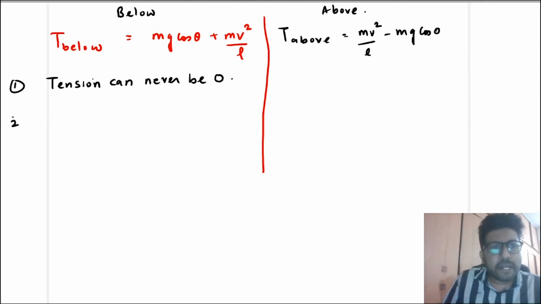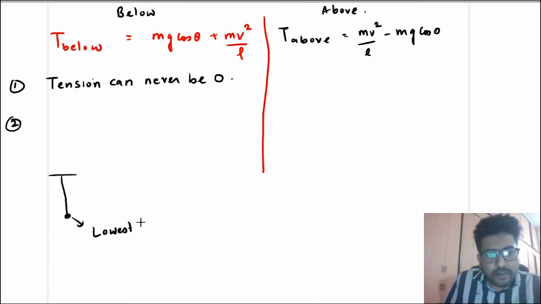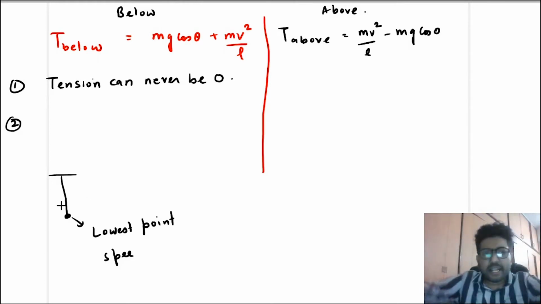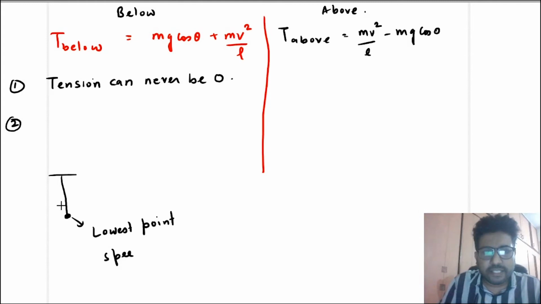Okay, second, see, this is the lowest point. This is called the lowest point. Now at the lowest point, the speed will be maximum. Why? Because as it moves up, there is a gain in potential energy. If there is a gain in potential energy, there has to be a loss in kinetic energy. So if there is a loss in kinetic energy, that means speed is decreasing. So at the lowest point, speed is maximum.